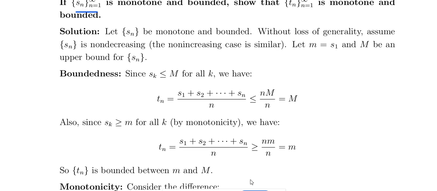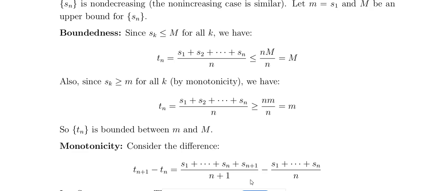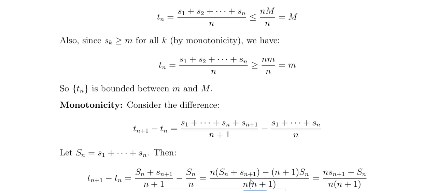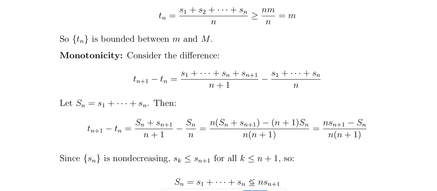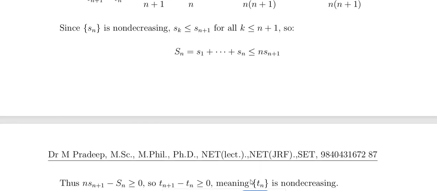So this is the idea. Sk is less than or equal to m, where n is less than or equal to m, so that is also less than or equal to m. So if the decreasing monotonicity holds, then Tn also has monotonicity. That is a very simple proof. If you find Tn plus 1 minus Tn, we get that output.